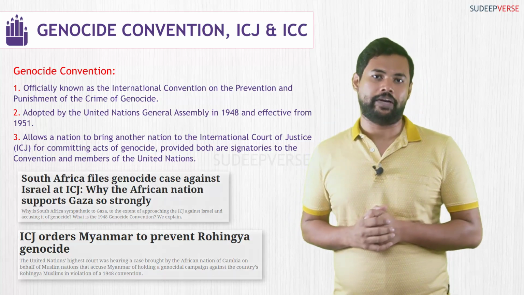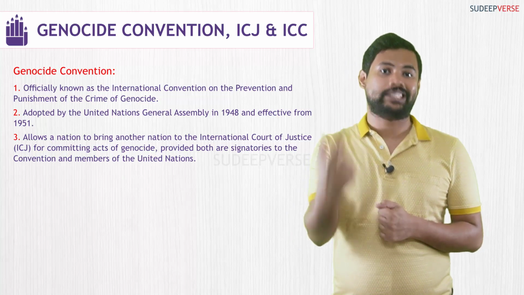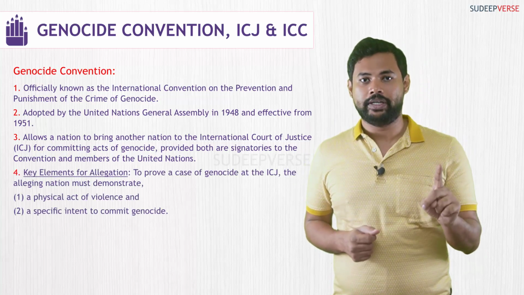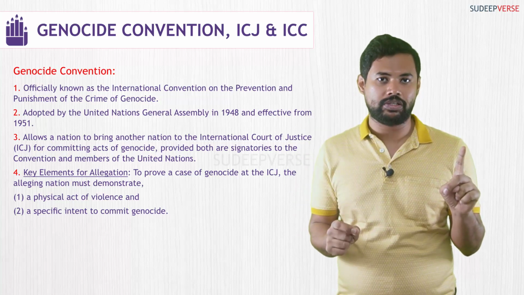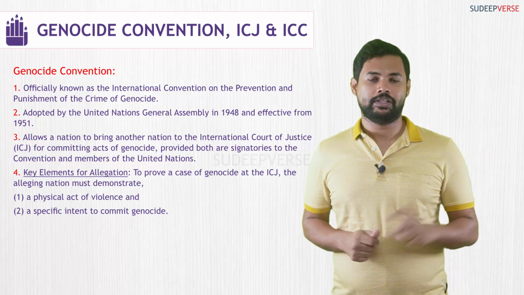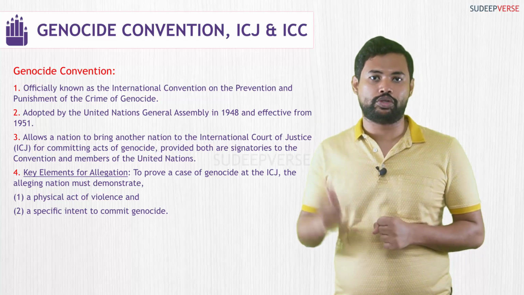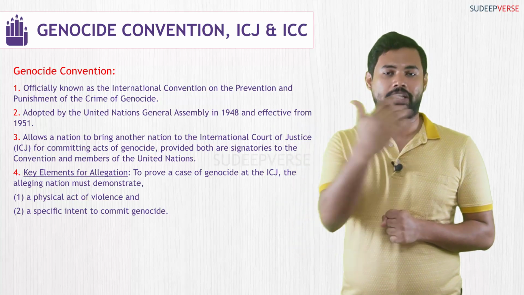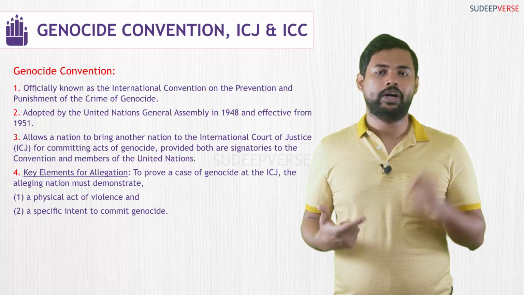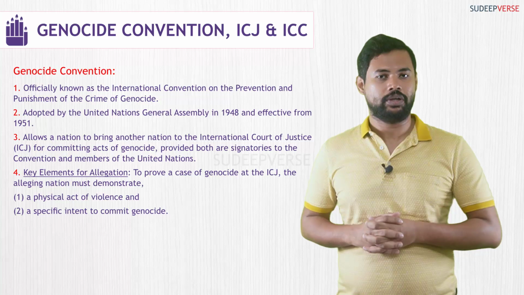When this Genocide Convention case is taken to the International Court of Justice, the nation that is alleging commission of genocide against another nation has to prove two elements. The first element is that it has to prove a physical act of violence. The second is that it has to prove specific intent of commission of genocide. This physical act and specific intent are very important for the International Court of Justice to accept that a particular nation has committed genocide. So it becomes important for South Africa to prove the physical act and specific intent committed by Israel. This is how the Genocide Convention works.